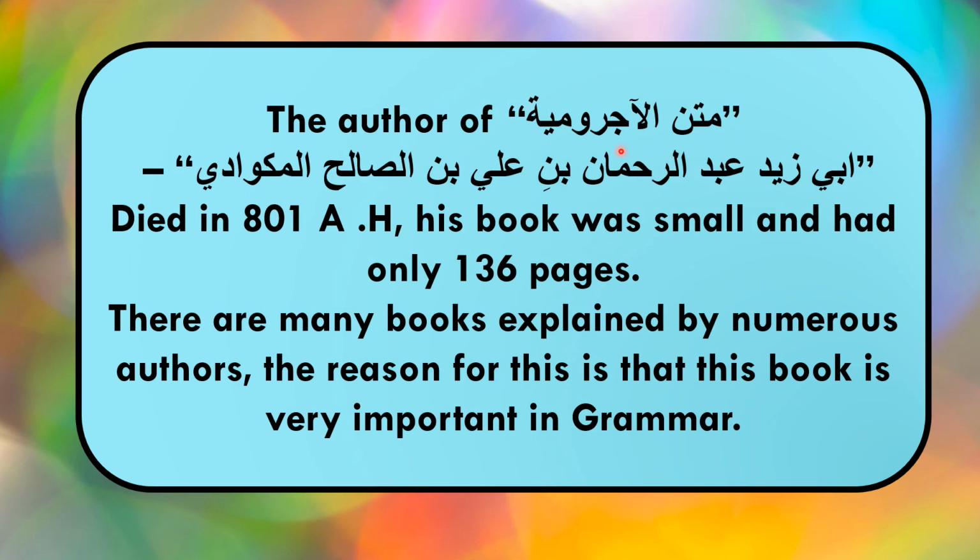Matn al-Aajaroomiyah, also known as Kitab al-Aajaroomiyah, was explained by Abi Zaid Abdurrahman bin Ali bin Saleh al-Makwadi, who died in 801 after Hijri. His book is very small, consisting of 136 pages. Like this author, there are other numerous authors who have tried to explain Al-Aajaroomiyah, but I have not mentioned them.